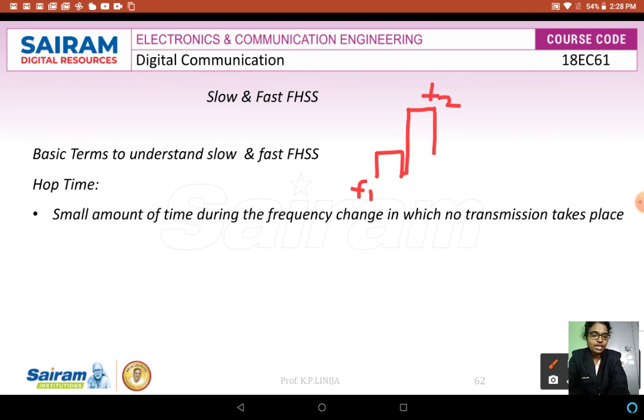So here we can call this the time gap. This time is called TD, that is dwell time, and this gap is called what? Hop time, that is TH. So from here you can understand what is hop time.